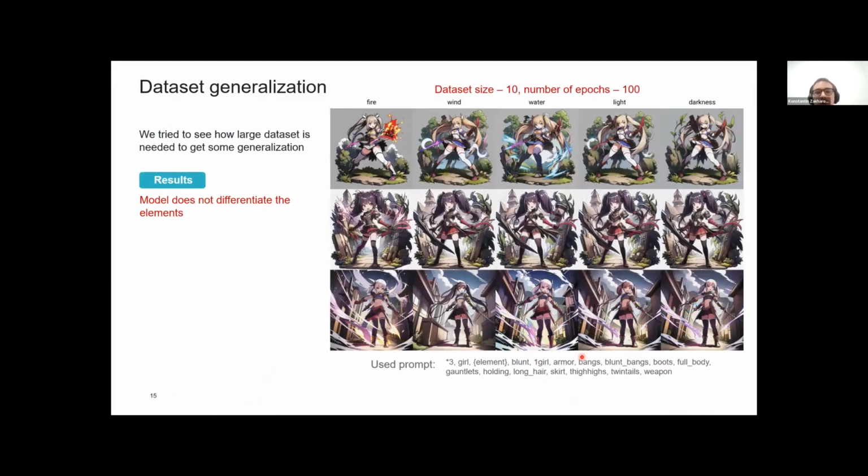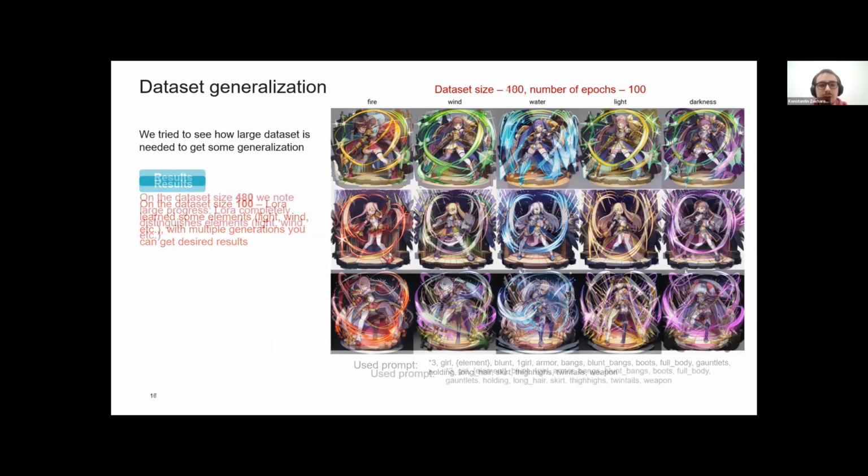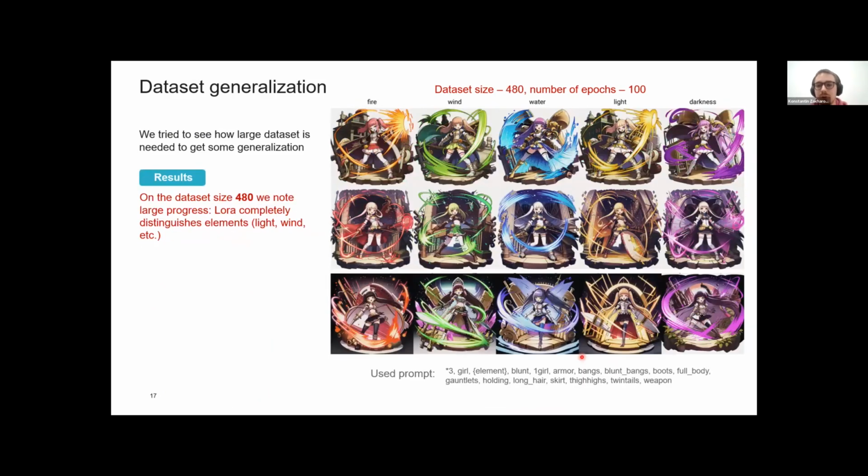And next, we tried to see how well LoRA generalizes over our dataset. As you can remember, there are several features such as element, weapon, and rarity. Here I focus on element only. At dataset size 10, it didn't learn at all; it doesn't distinguish between elements. At dataset size 100, it learns something about elements, but often gets them wrong. But with luck, you can get the result you want. And at about 500 pictures, the model distinguishes between elements completely, which is good.